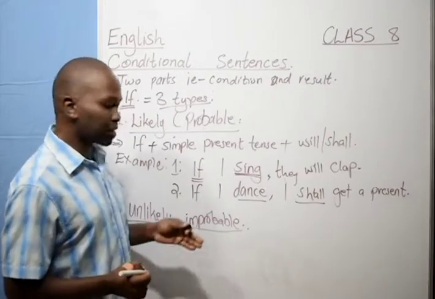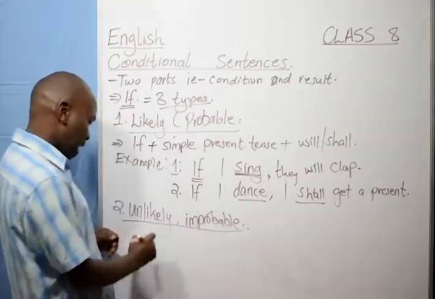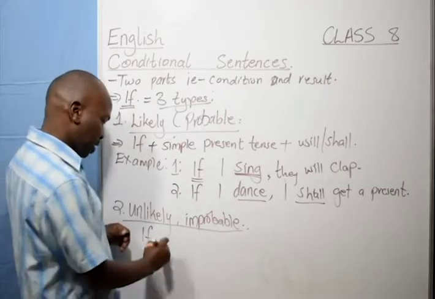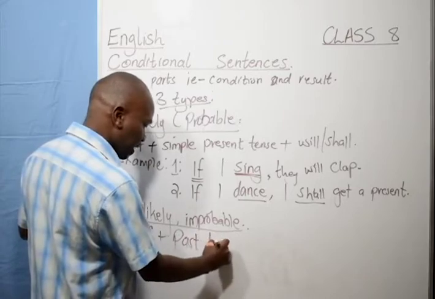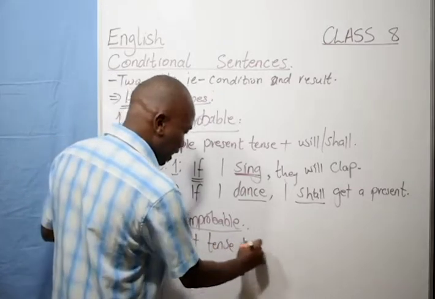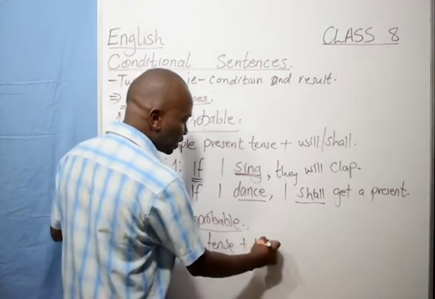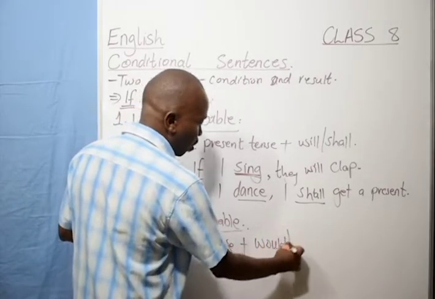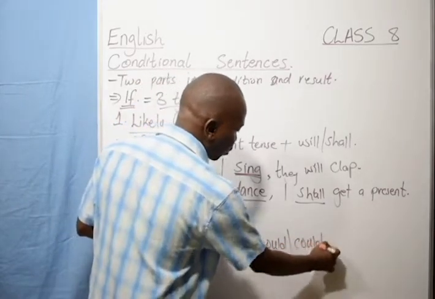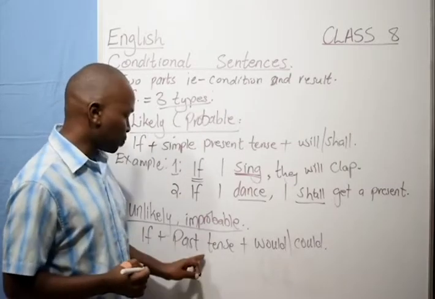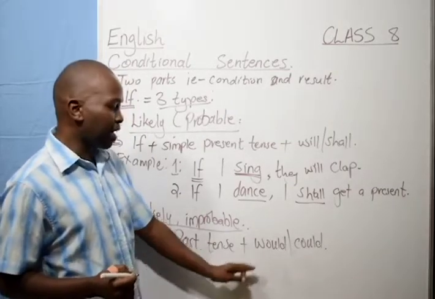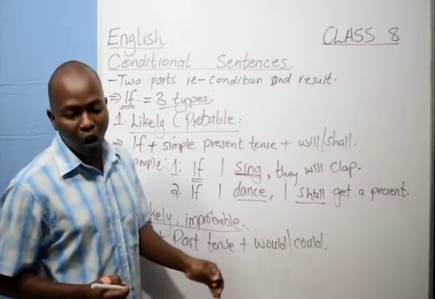The pattern of it is formed by having if followed by a simple past tense, then followed by the modal verb would or could.